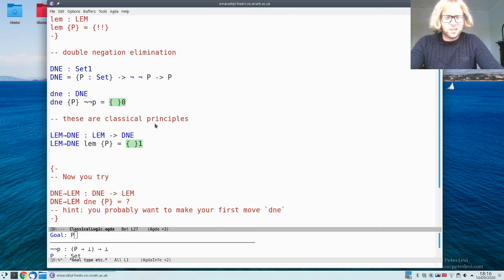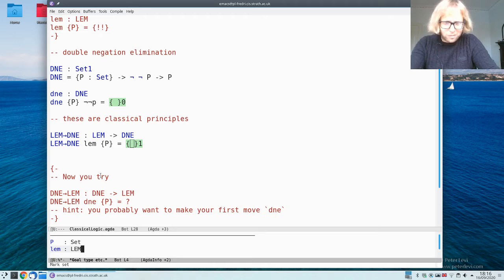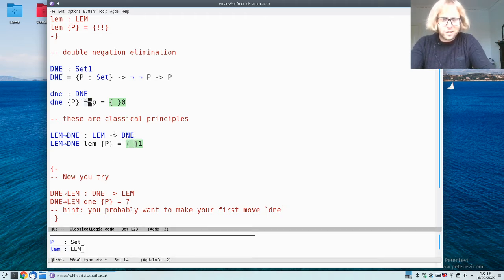But what you can do, of course, if you need these in your proof, then you can just postulate them or assume them. So here, for example, we can prove double negation elimination, assuming that we have the law of excluded middle. So let's try to do this. Okay, so what do we have to do? So again, we have assumed that we have the law of excluded middle, and we have to prove this thing, which we failed to prove before. But this time we have one extra assumption, which is going to make all the difference, right?